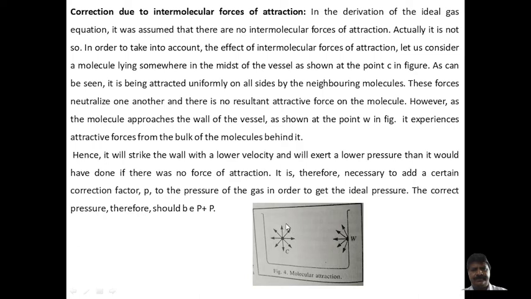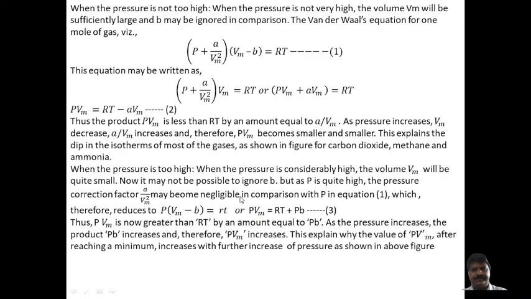The molecule inside holds for the kinetic theory of gas, but the surface molecule cannot hold to that postulate. Therefore this correction p becomes a factor for the gas in order to get ideal behavior. The correct pressure is P plus p. Therefore the total pressure is the observed pressure plus the corrected pressure.